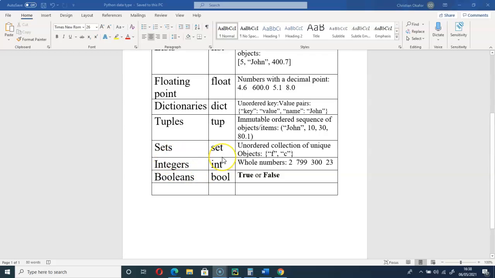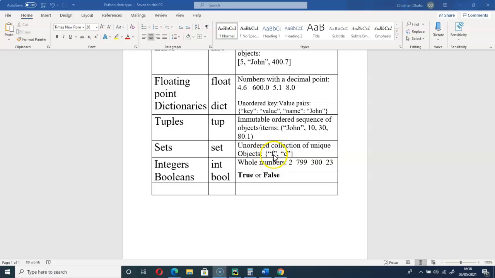We have sets, which are unordered collections of unique objects. You can see we define that with braces, but in this case the objects are unique.